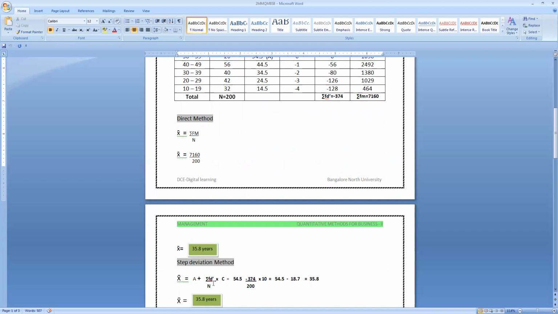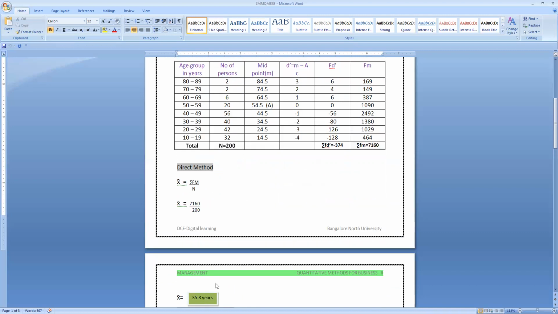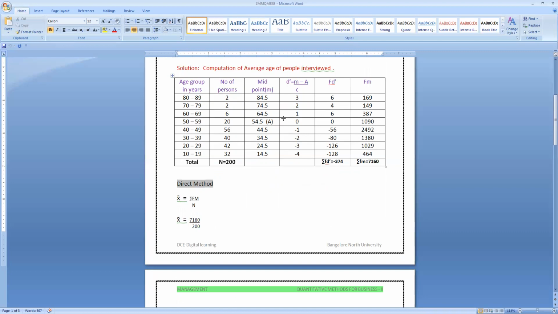Let us calculate by the step deviation method, the third method. The formula is a plus sigma fd dash by n into c. First we require to calculate d, then d dash. Or directly we can calculate d dash, that is m minus a divided by c. Among the midpoints, we have to consider any one number as the assumed value. We took 54.5 as the assumed value. Now m minus a is 84.5 minus 54.5 divided by the common factor 10. So we got the answer 3.